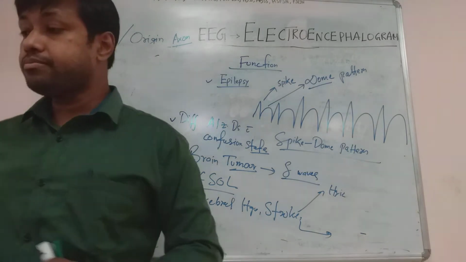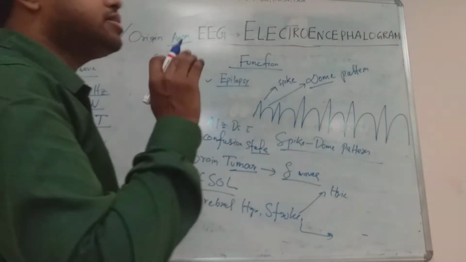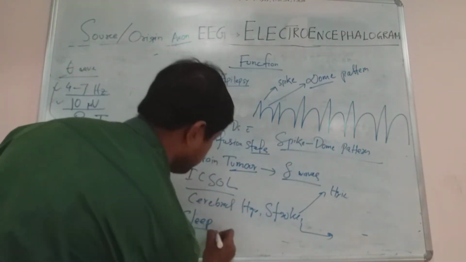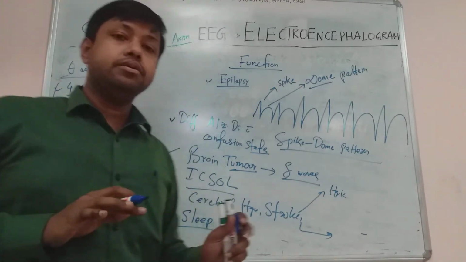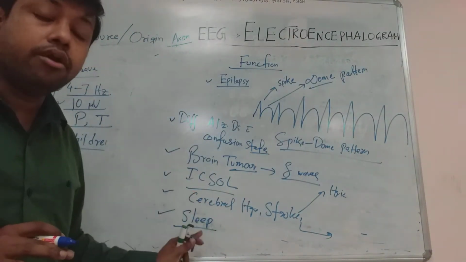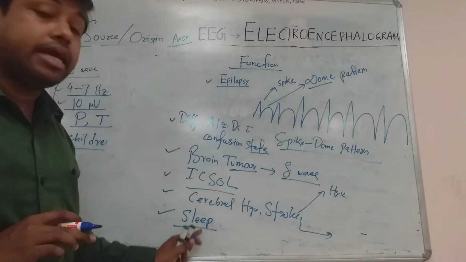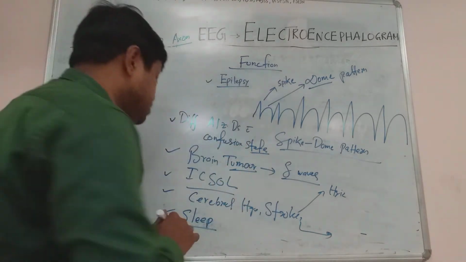Next one, it also plays an important role in studying the different stages of sleep. I told you it shows typical variation in different stages of sleep: non-rapid eye movement sleep and rapid eye movement sleep. That's why EEG plays an important role in studying the various stages of sleep. Can you understand? And various sleep disorders also.